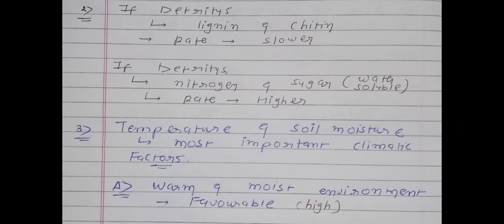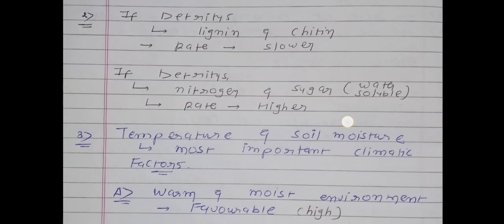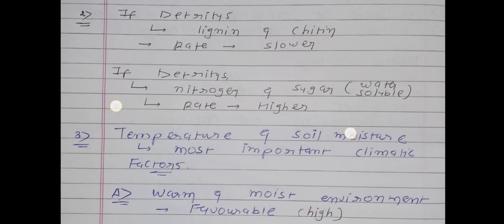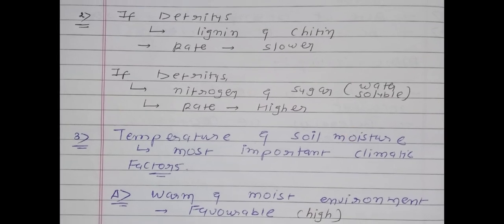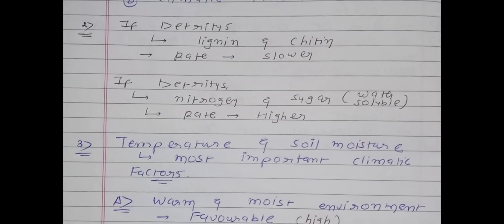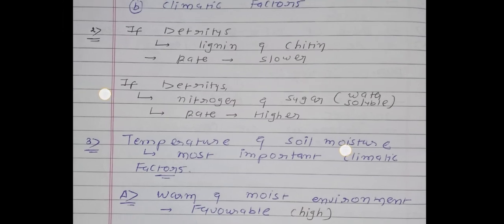So if detritus is made up of lignin, chitin, rate will be slower. If detritus has nitrogen and sugar, rate will be higher. So you will remember these words: lignin, chitin slower; nitrogen, sugar higher.